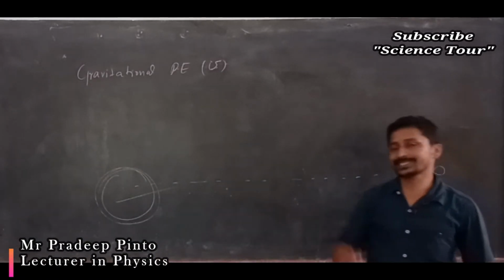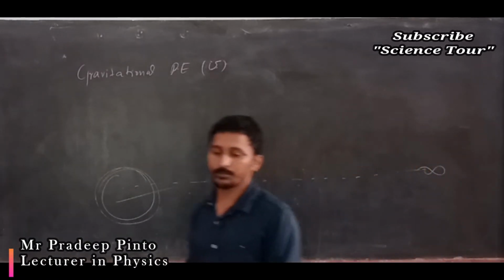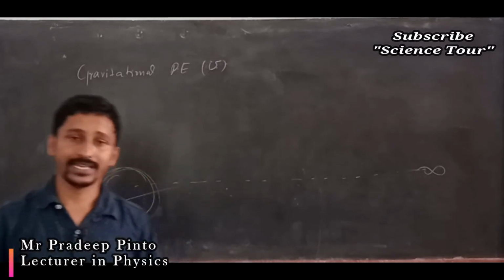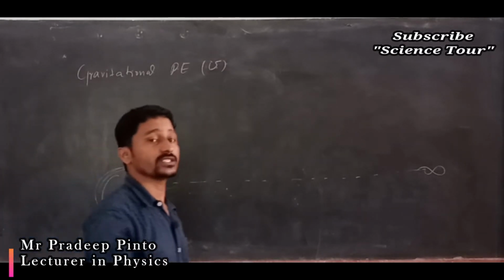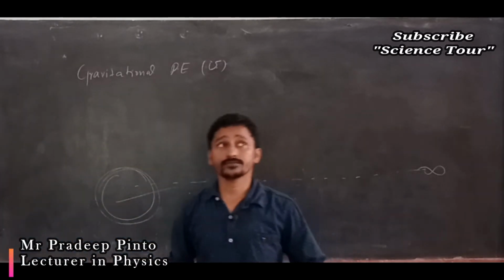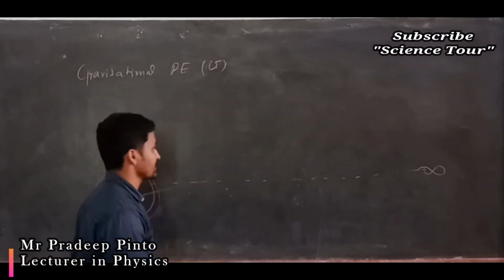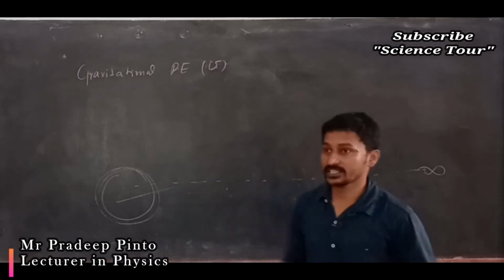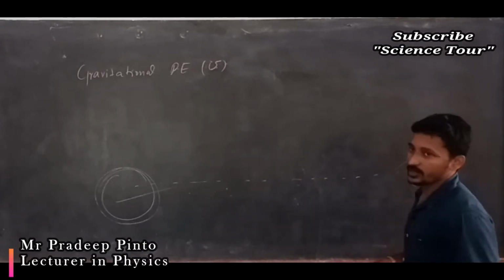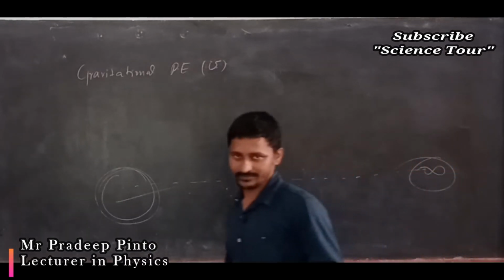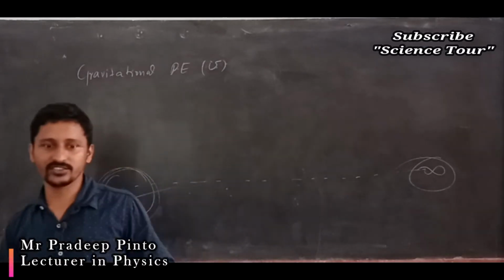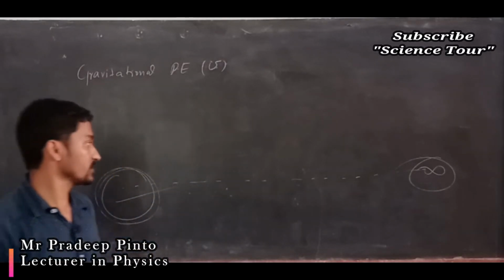You will escape from the gravitational pull of the earth. Because of that, we can say that the gravitational potential energy at the point of infinity is zero, meaning there is no potential energy, there is no work done.